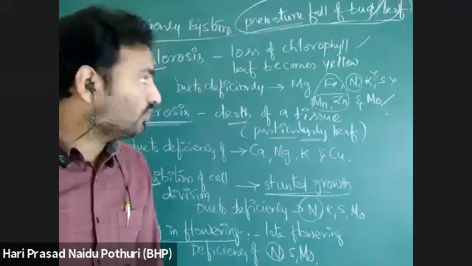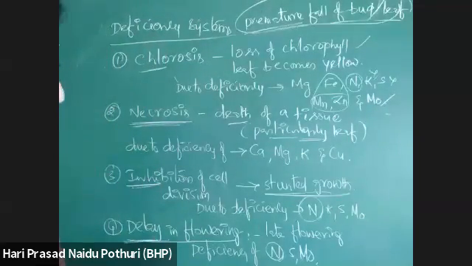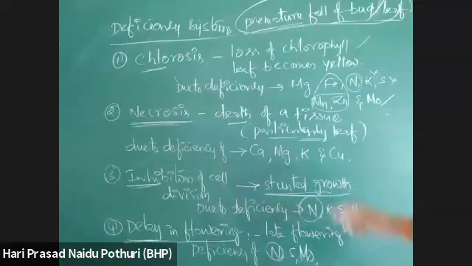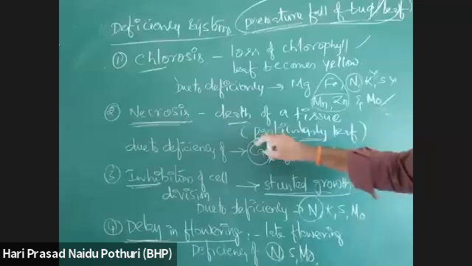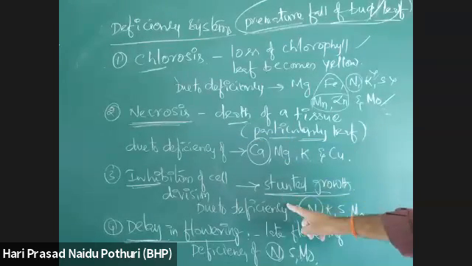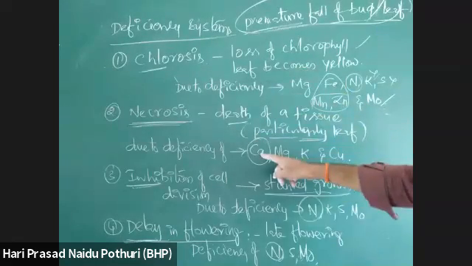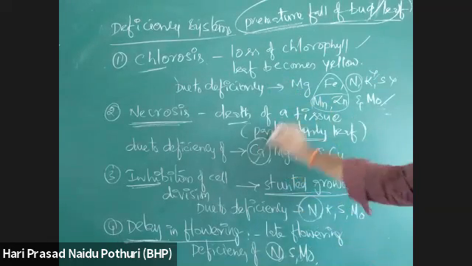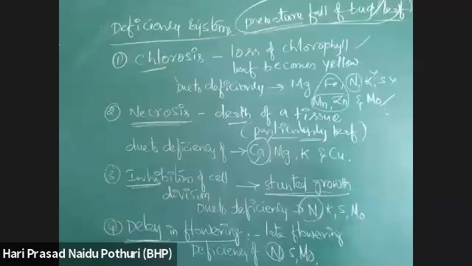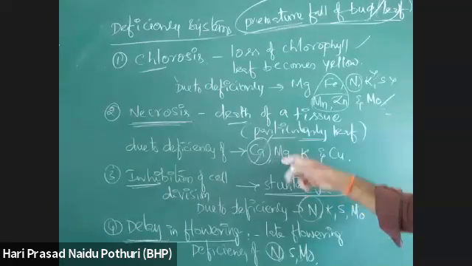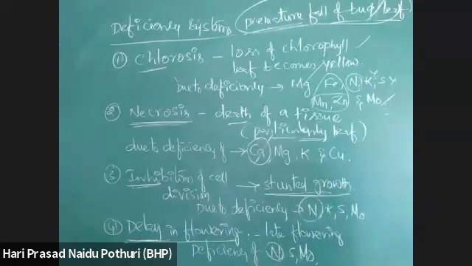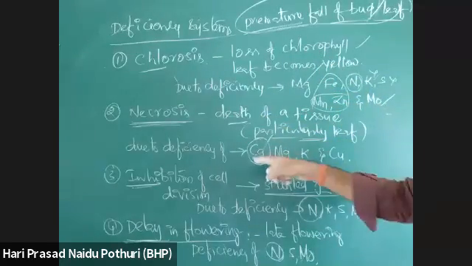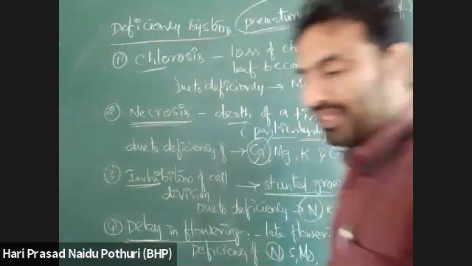Yeah, calcium also causes necrosis. See here, calcium is causing only necrosis. If necrosis is there and other symptoms are not there, it may be due to calcium. If magnesium is deficient, it causes chlorosis also. But if chlorosis is not developed and only necrosis is developed, that means it is calcium. Like that we can find by comparing.